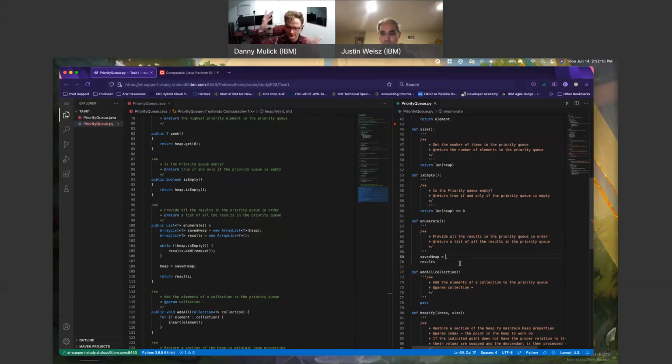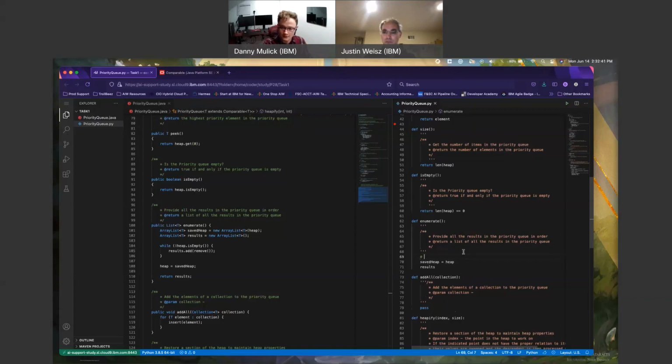Looking at this, I know I have 6 minutes left, so I can keep talking. I have the vague feeling I have to look at Python again for its memory assignments. Because in certain courses I've done, if I say saved heap equals heap, any changes to heap propagate because of data assignment. I'm not sure if Python does that. Make a note to return to this later. Check on Python assignment.